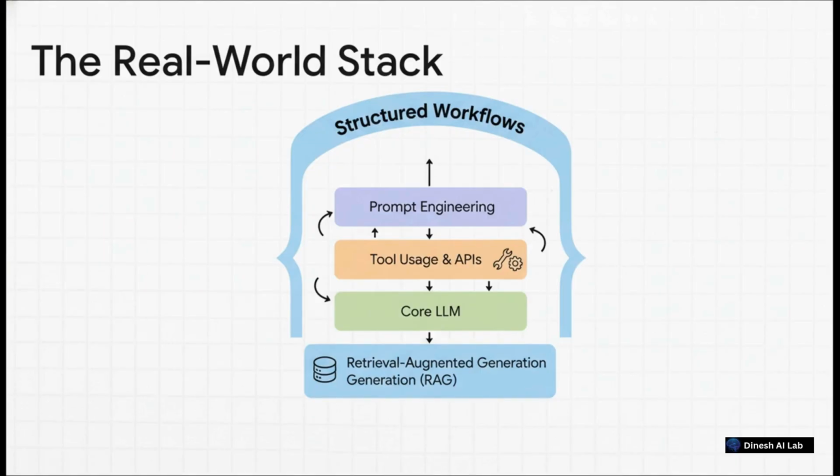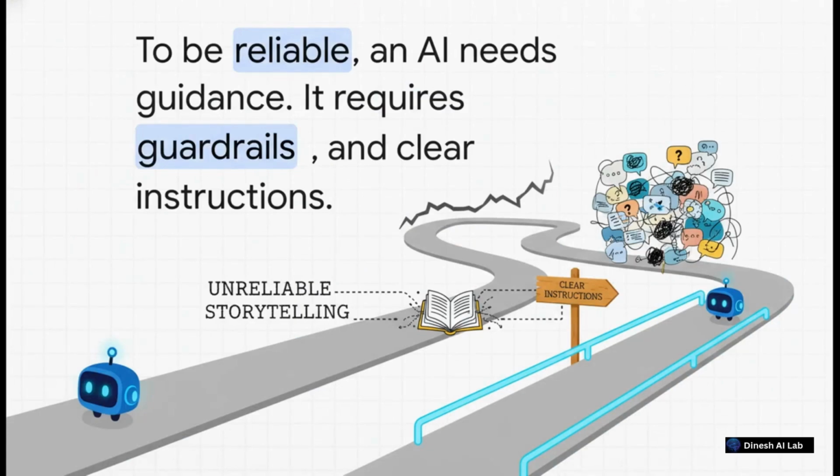So if there is one cool idea to take away from all of this, it's this. An AI, when it's just left to its own devices, is a brilliant, but sometimes totally unreliable storyteller. To turn it into a partner you can actually trust, it needs guidance, it needs guardrails, it needs outside knowledge, and it needs crystal clear instructions from us.